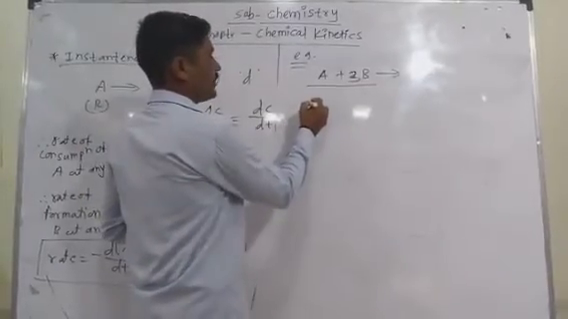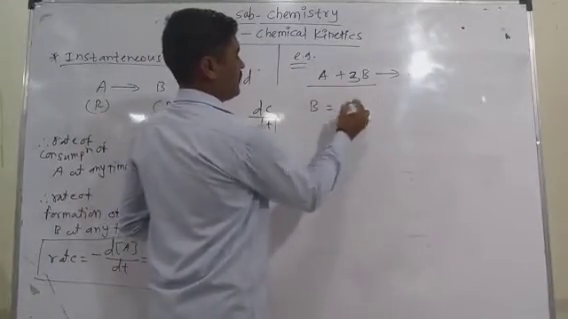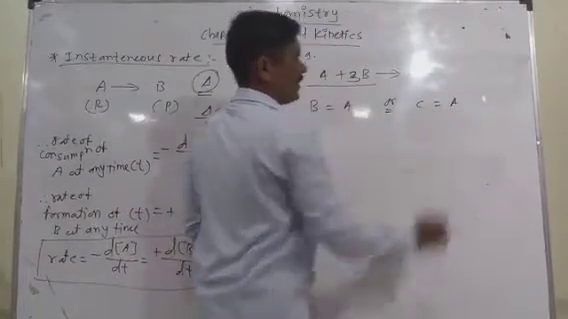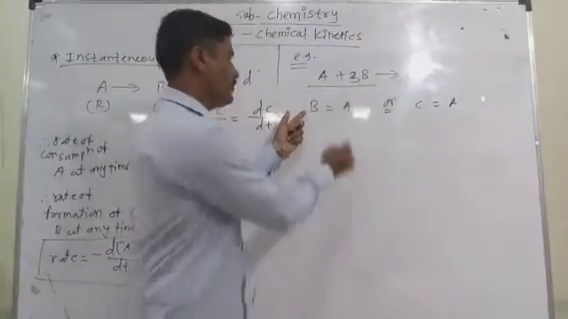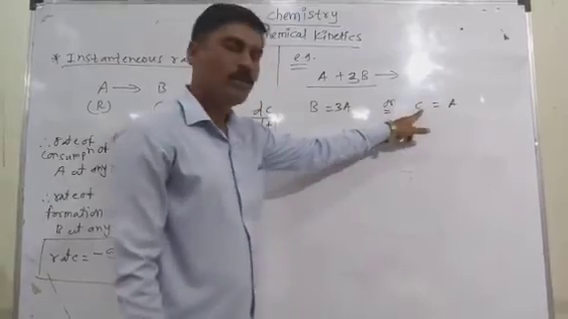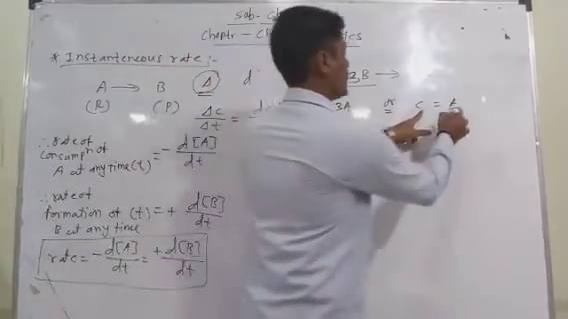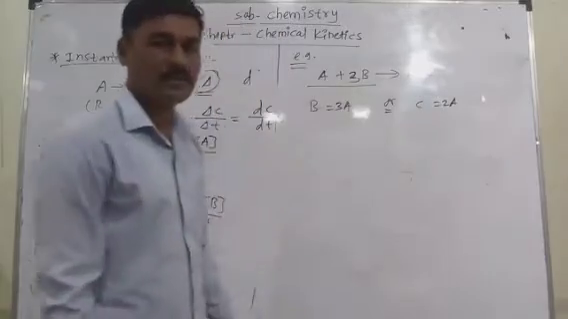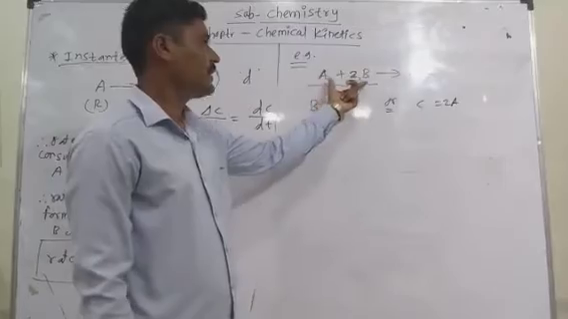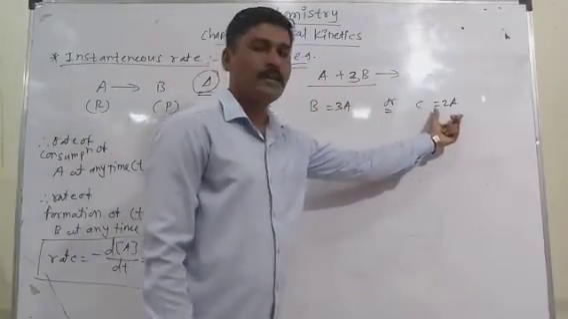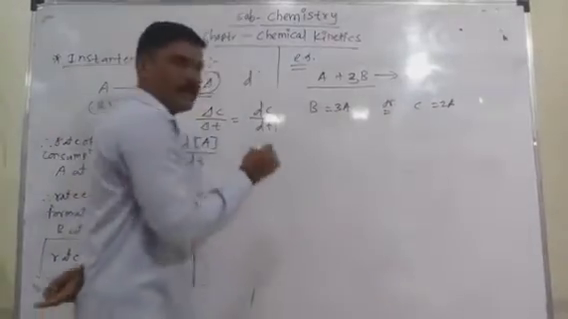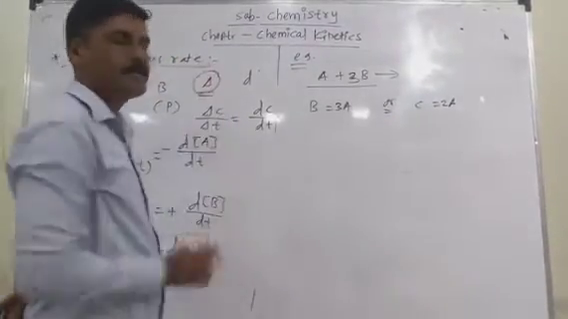So there is a relation between A and B, that B is equal to 3 times A, and another relation is C is equal to 2 times A. The rate of consumption of B is thrice the rate of consumption of A, and the rate of formation of C is twice the rate of consumption of A. There is a relation between reactant A and B, and between the product C and the reactant A. Therefore, according to that, we write the instantaneous rate equation.